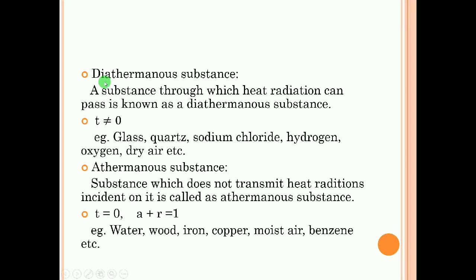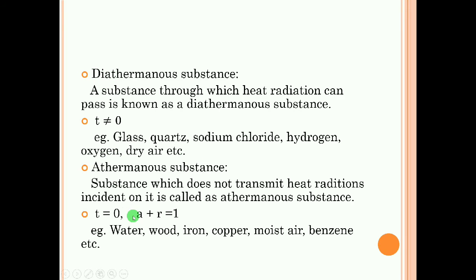Similarly, we can consider diathermanous substances and athermanous substances. Diathermanous substances are the substances in which we consider transmission is non-zero. For example, glass, quartz. There will be transmission that is non-zero. Maybe you can consider here reflection is 0 or absorption is 0. Reflection you can consider 0 and absorption you can consider 0, but always transmission will be non-zero. So that type of substances are known as diathermanous substances.